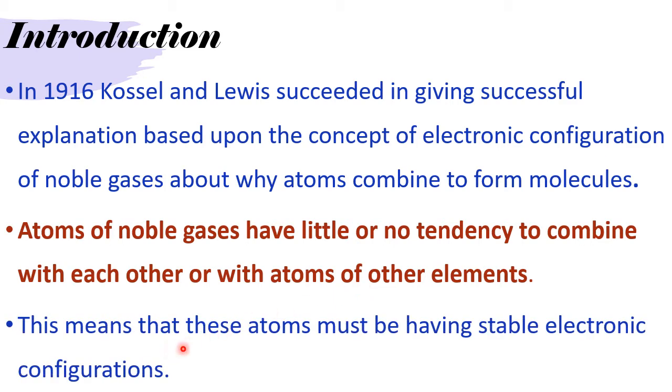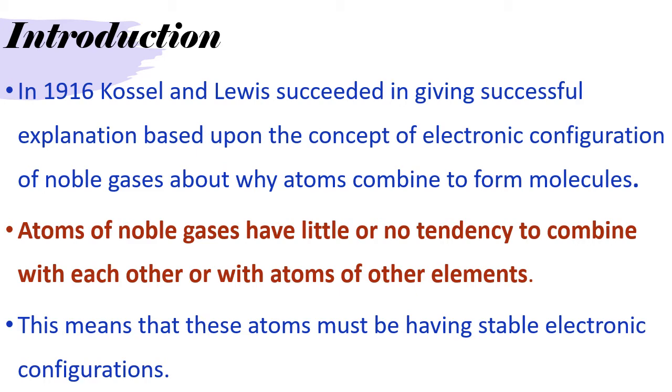This means that these atoms must be having a different type of electronic configuration, which is not there with any other atoms. That means these atoms must be having stable electronic configuration.